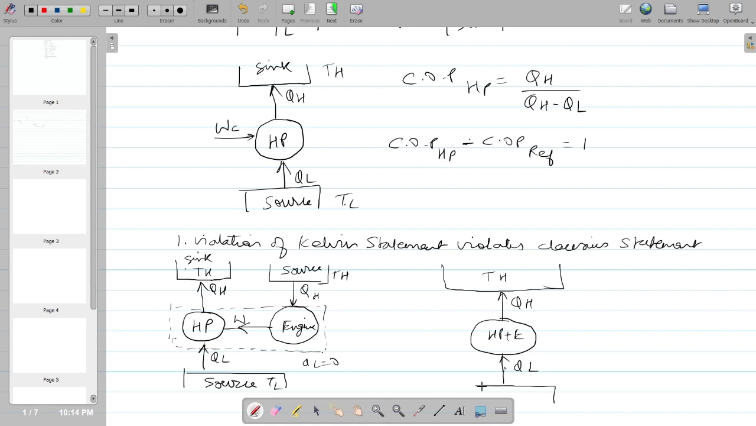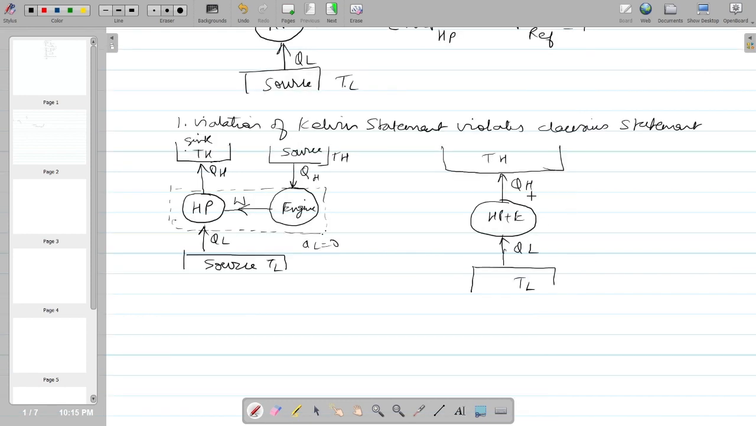So what is this indicating? This is indicating that heat is removed from the lower temperature and given to the higher temperature without the aid of external work. It means it is going to violate the Clausius statement. Here you have violated the Kelvin statement, and violating the Kelvin statement, the combination is going to violate the Clausius statement.